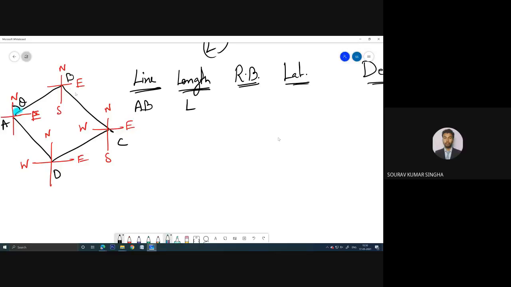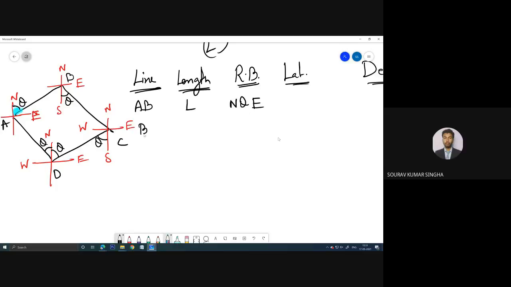Let us consider the angle as theta. It is also theta, and this one is also theta. The angles are all the same. So the reduced bearing will be north and east, right? So north, theta, east. Similar to what we have done in the previous semester.